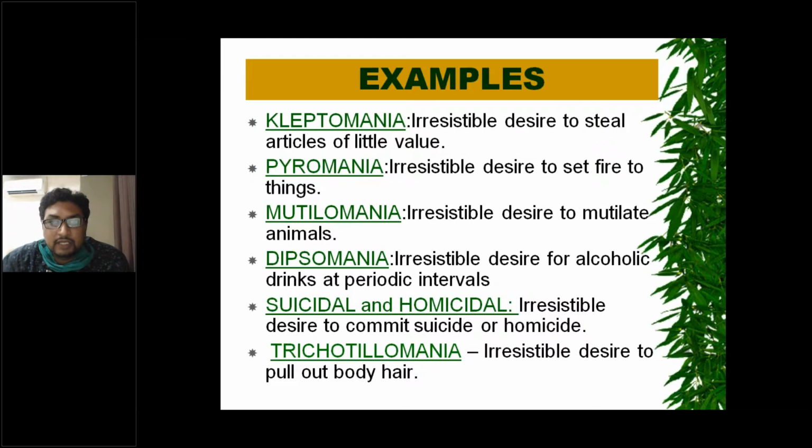So what are these impulses? One is kleptomania. It is an irresistible desire to steal articles of little value, like pencils, rubbers, or even pen caps. Pyromania is an irresistible desire to set fire to things. What is mitylomania? Irresistible desire to mutilate or destroy animals.